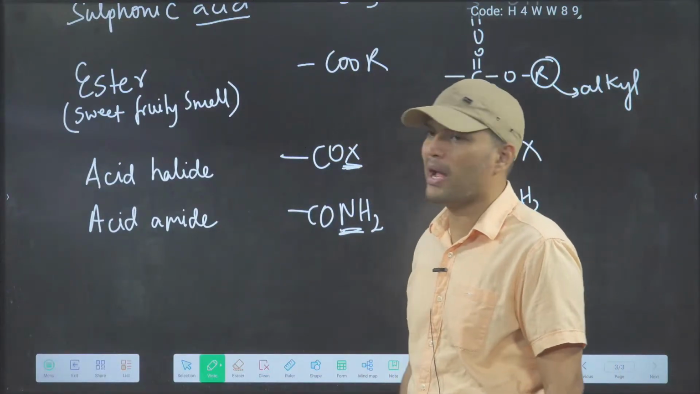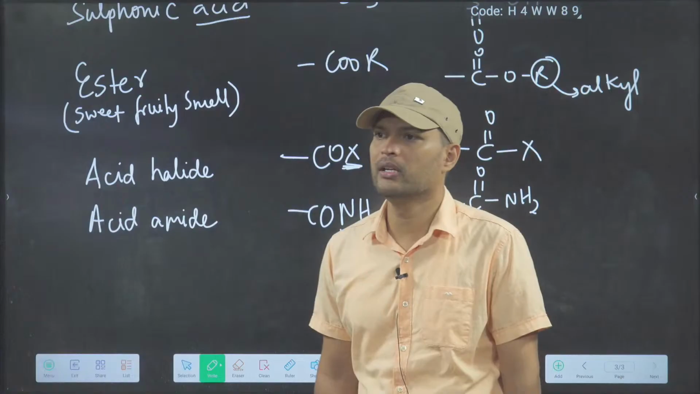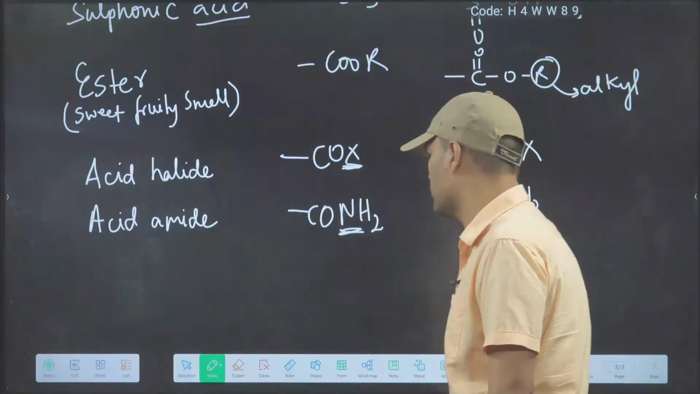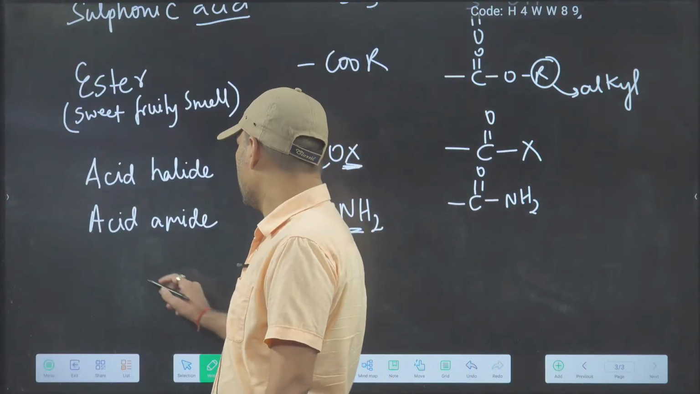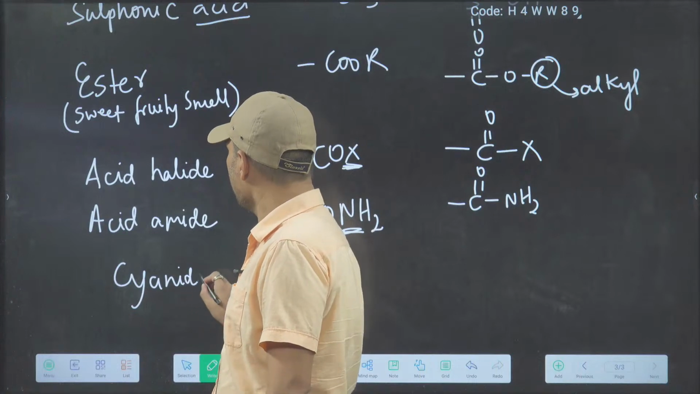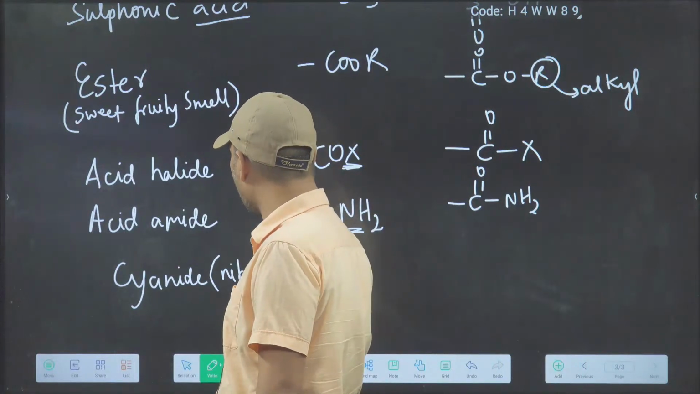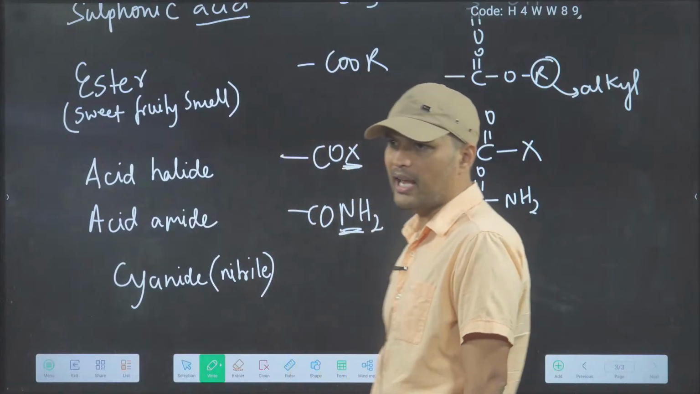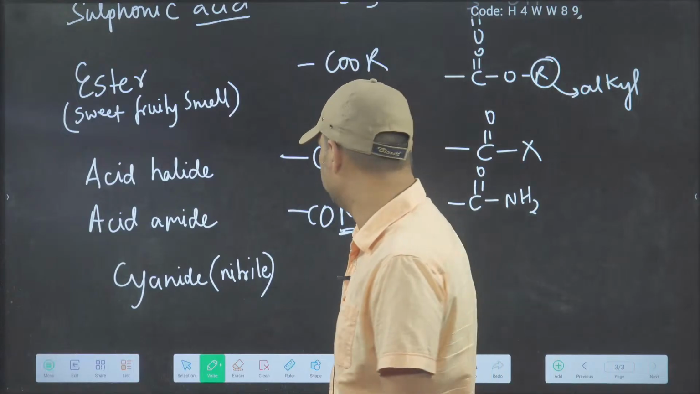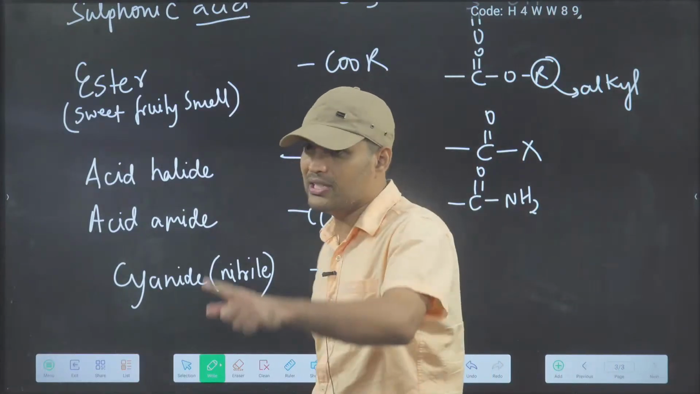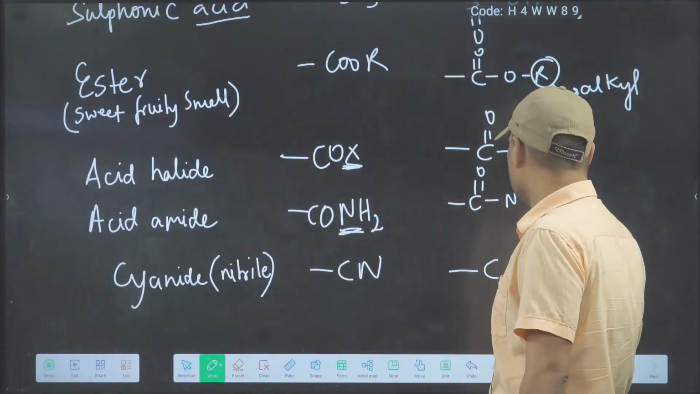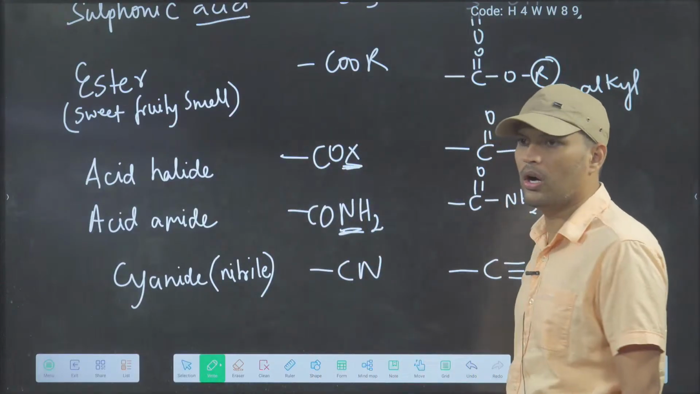Come on, next, acid amide, CONH2. Acid amide CONH2. We will come to all the points, hybridization also we will study someday, don't worry. Next functional group, do you know cyanide? Cyanide functional group is also known as nitrile. This is CN. Now CN diagram I have already told you, CN structure I have already told you. Here a carbon nitrogen triple bond.